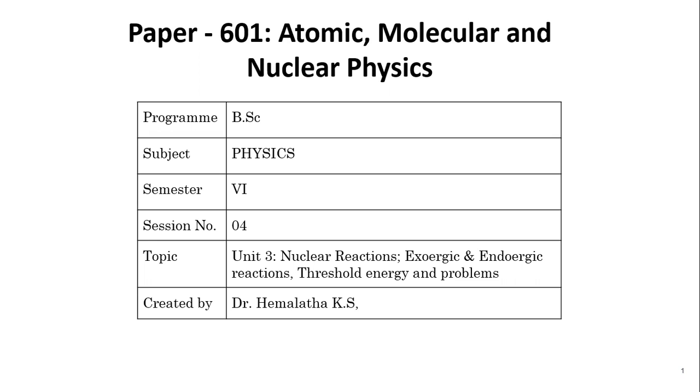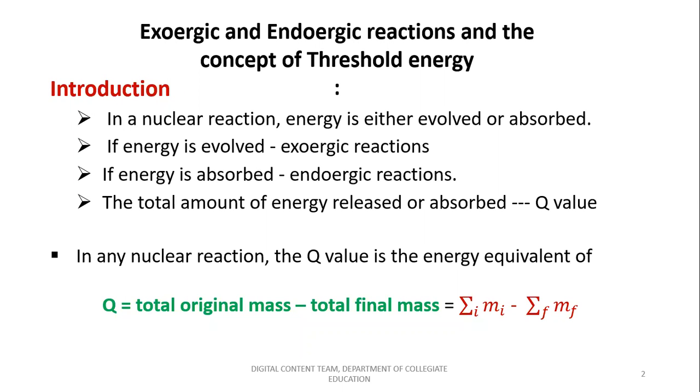In understanding the problem, we are going to get clarity about the concepts that you are going to learn in this particular session. So let me move on to the types of reactions. In any nuclear reaction, as you know, energy is either evolved or absorbed. If energy is evolved in the reaction, such reactions are called exoergic reactions, which are also called exothermic reactions. In a nuclear reaction, if the energy is absorbed, such reactions are called endoergic reactions, which are also known as endothermic reactions.